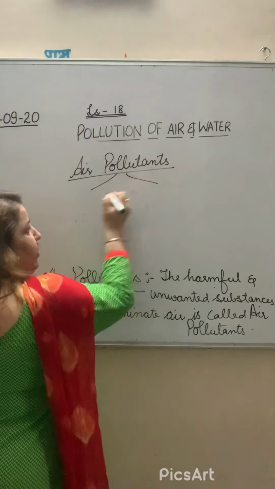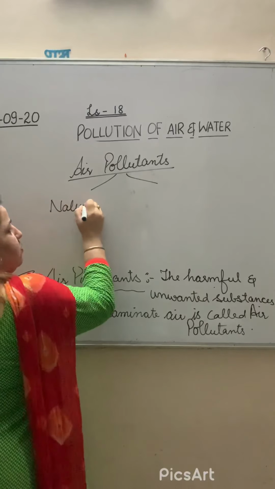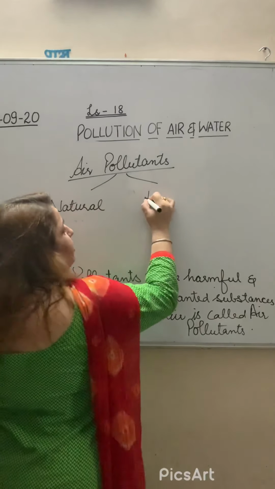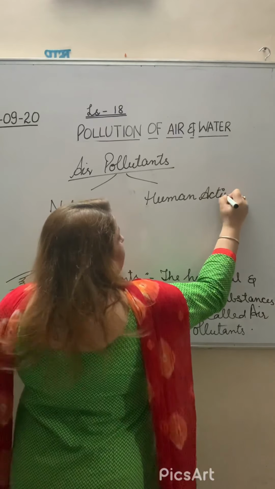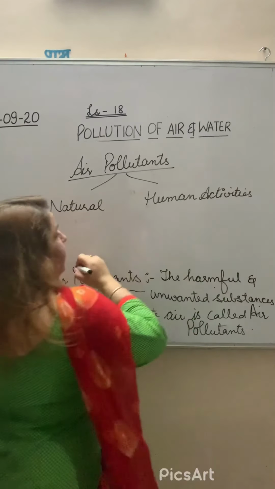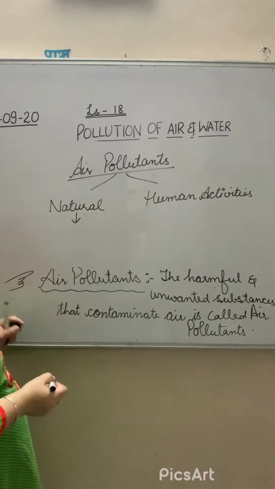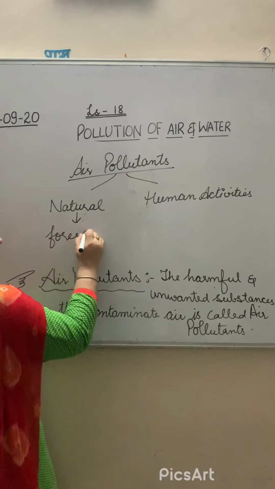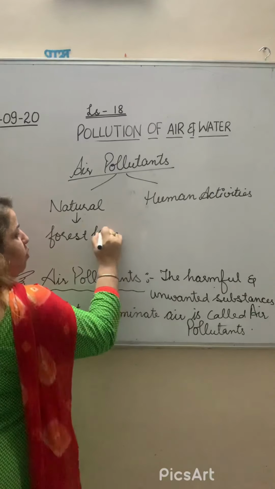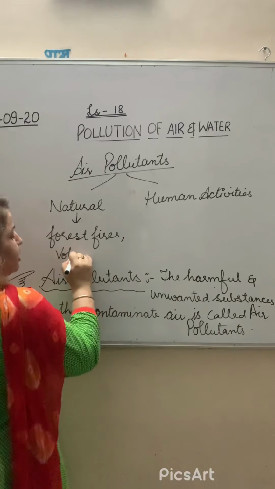I am just telling you that air pollutants increase in two ways. One is natural ways and the second is human activities. In natural ways, air pollutants increase through forest fires, which increase smoke and dust, and volcanic eruptions.